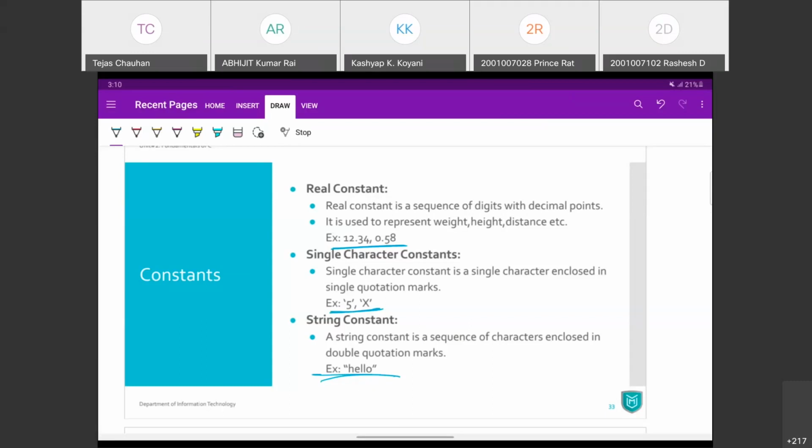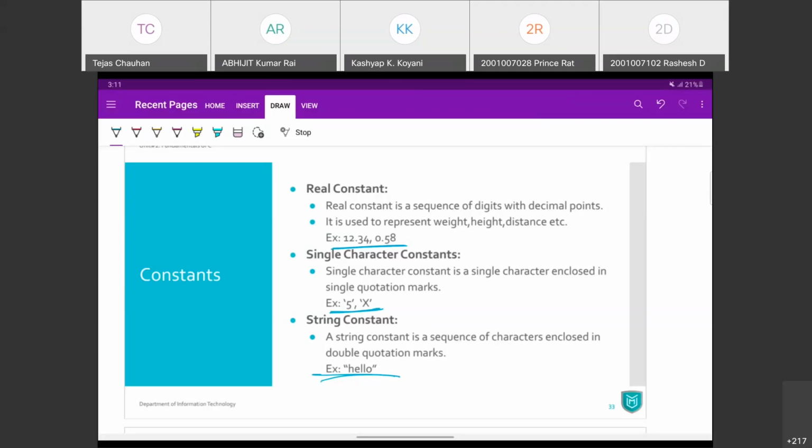So we have seen integer constant, real constant, single character constant, and string constant. If we want to define these constants, we can define them using hash define. अगर आपको कांस्टेंट नहीं लेकिन ये वैल्यू एज अ वेरिएबल चाहिए तो वेरिएबल में असाइन कर दो, चलेगा.